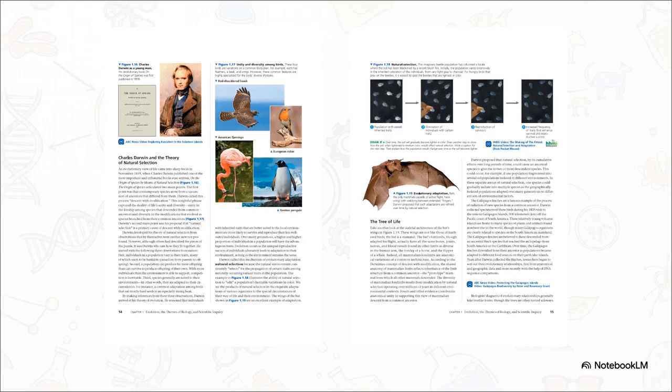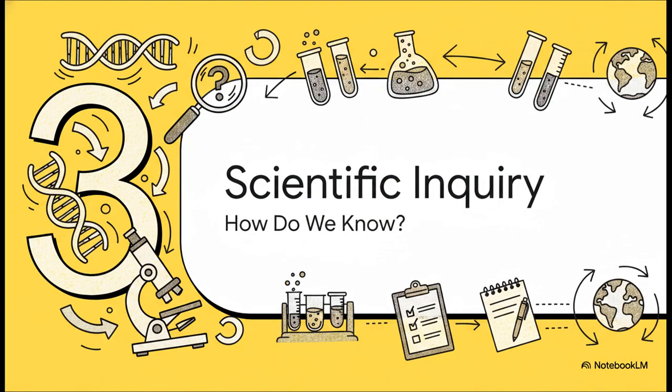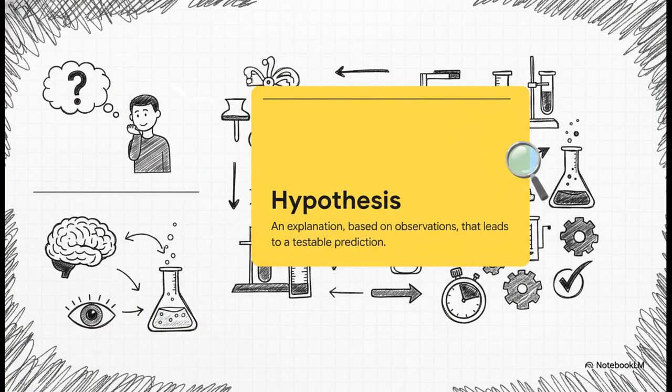It's pretty straightforward when you break it down. Section 3. The process of scientific inquiry. How do we know? So, okay, we have these grand, sweeping themes like organization and evolution. But how do scientists actually prove them? Because they definitely don't just sit in an armchair and philosophize. They engage in rigorous, real-world investigation.